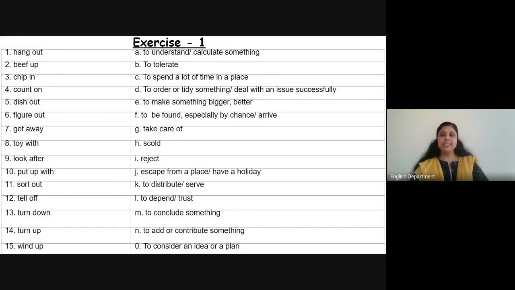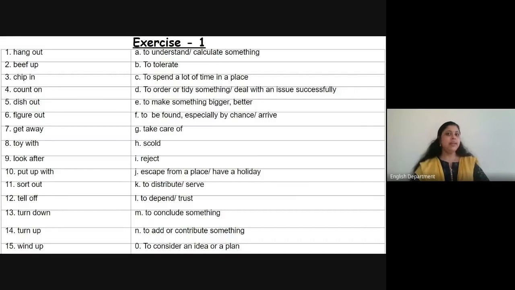So what you can do is, in case a few of the phrasal verbs are new to you, first attempt those phrasal verbs which you know for sure, which you're confident about, and then after that you can make a wise guess by elimination, right? Whatever is remaining, you can guess from the context or from the words themselves. You can try to guess their meaning and mark them. But please don't go for blind or wild guesses.